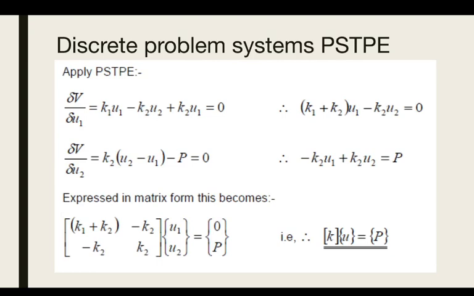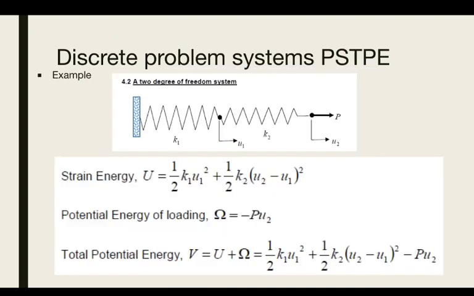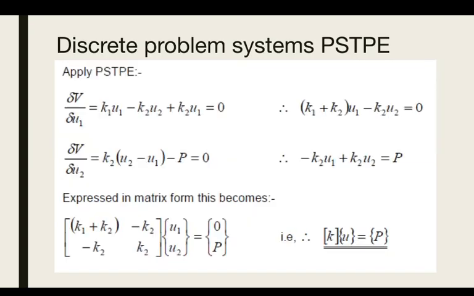So when we apply this to the discrete problem, that is the earlier problem, you can get the total potential energy as half K1 U1 squared plus half K2 (U2 minus U1) squared minus P U2. Now if you apply the PSTP, you have two displacements, so you have to partially differentiate this summative equation with respect to U1 as well as with respect to U2.